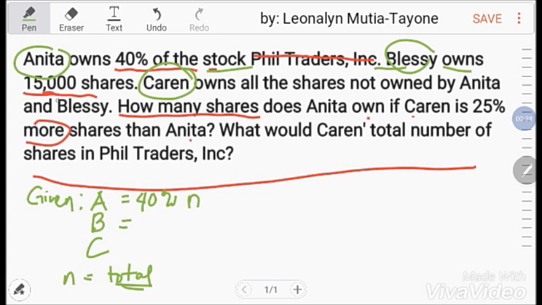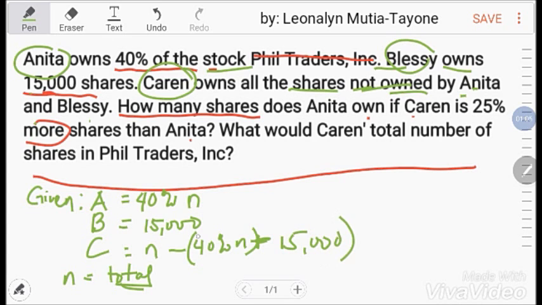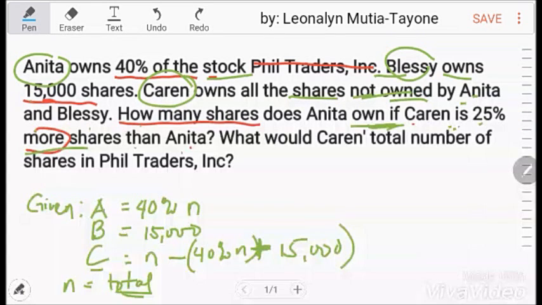Si B owns 15,000 shares. So meron na siyang 15,000 shares. Part na yan na sa total. Karen owns all the shares not owned by Anita and Blessy. That means si Karen daw, N minus yung 40% ni A, minus yung 15,000. Yan yung kay Karen.